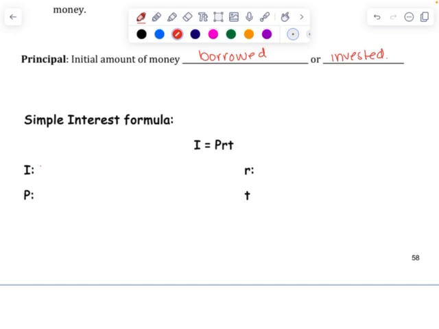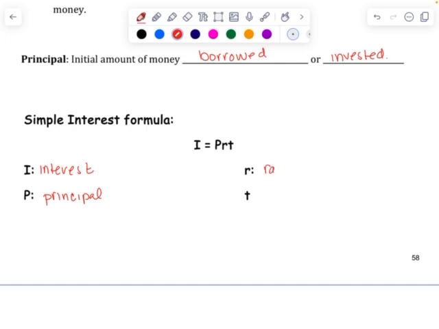I is the interest. Okay, that'll be your interest earned or your simple interest. P is the principal, the amount you are borrowing or investing.